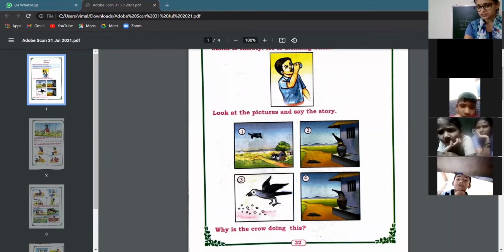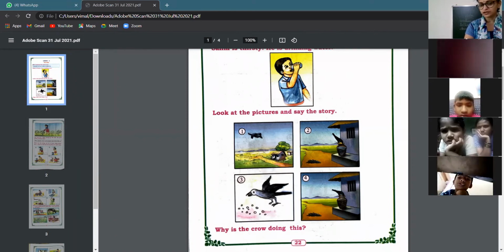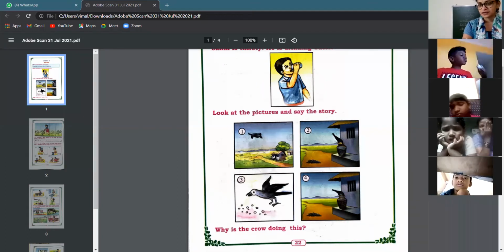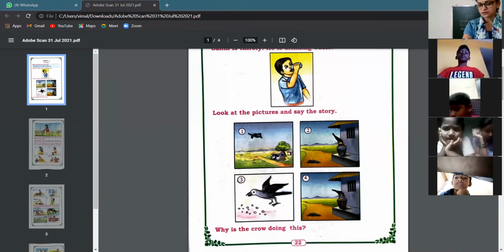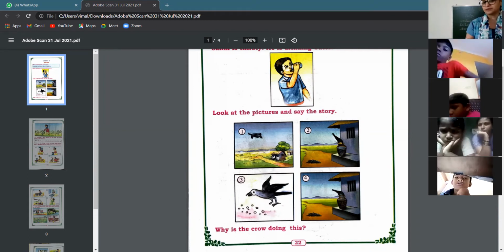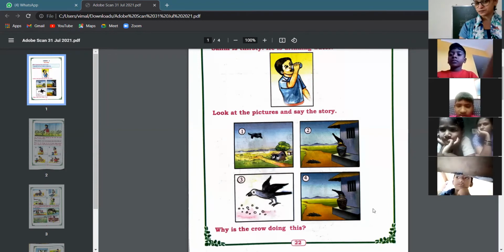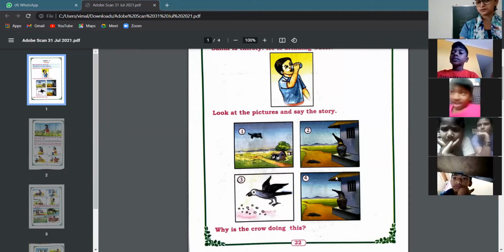And in the third picture, you see that the crow is picking up some pebbles, right? Why do you think it's picking up some pebbles? Probably the water in the pot is very less, right? If the pot has very less water, it will not be able to drink. So the crow is picking up pebbles and putting them inside the pot.